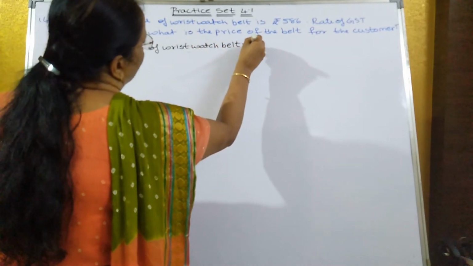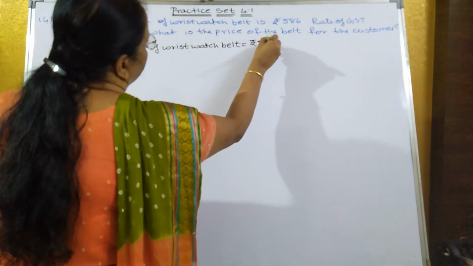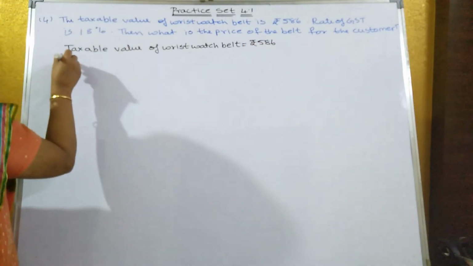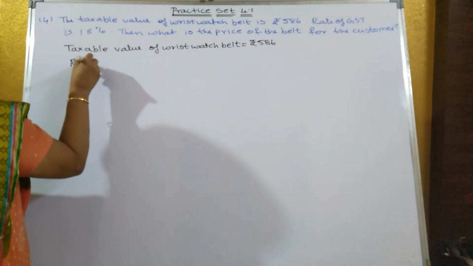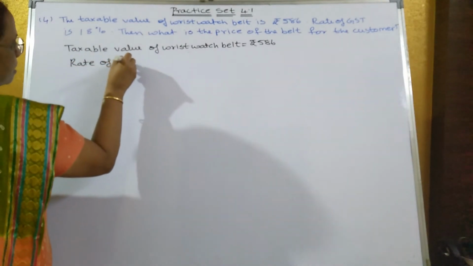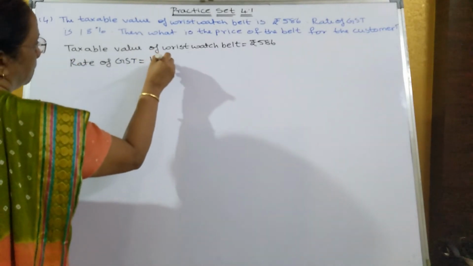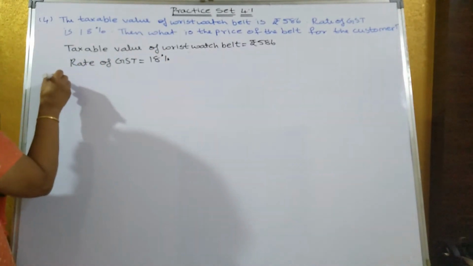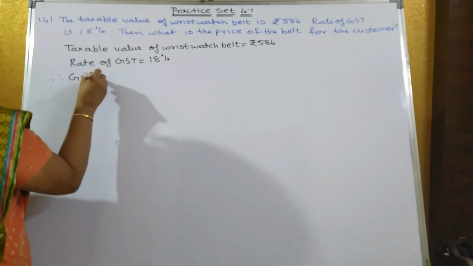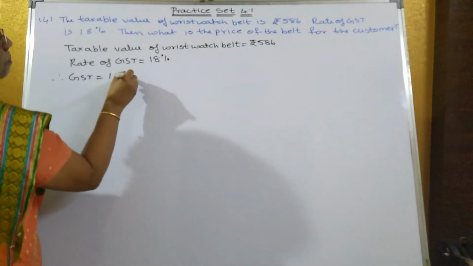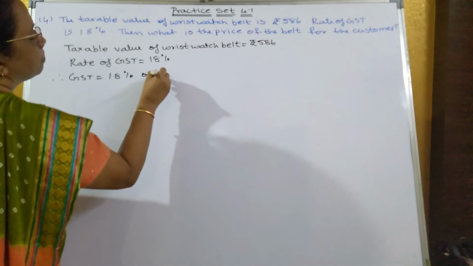That's equal to rupees 586, and the rate of GST they have given is 18%. Therefore GST will be equal to 18% of the taxable value.